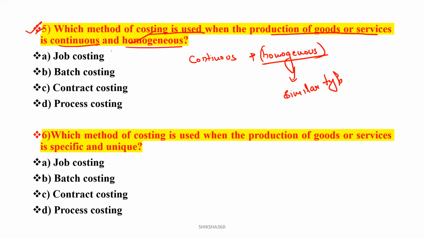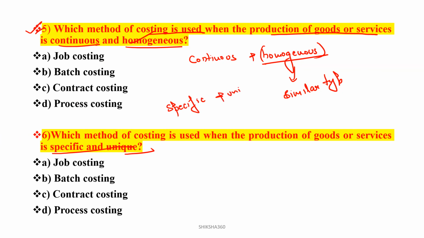Clear? So when the production of goods and services is continuous and homogeneous, at that time which type of costing is to be used? That is process costing. Clear? And the next question: which method of costing is to be used when the production of goods is specific? Clear? Specific and unique.